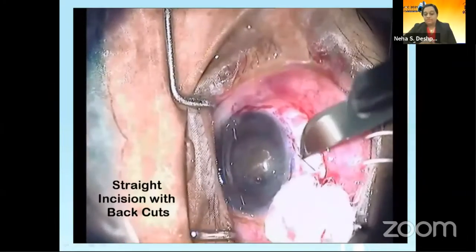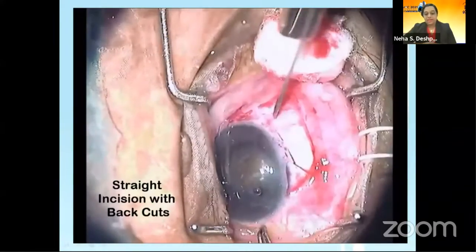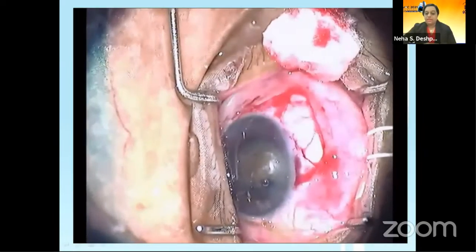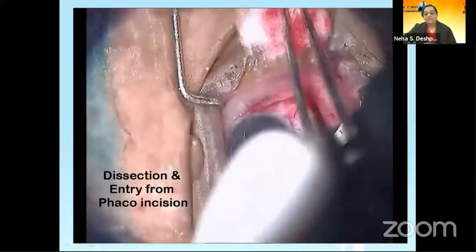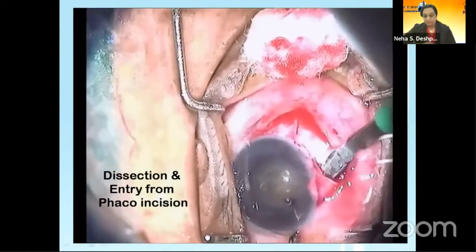Whenever we are converting from phaco to SICS, it has to be from the phaco tunnel itself, and then extend laterally and make pockets. A very, very important thing is that whenever we are dealing with very dense cataract, the pockets have to be very good. The entry has to be again from where we have entered for the phaco.